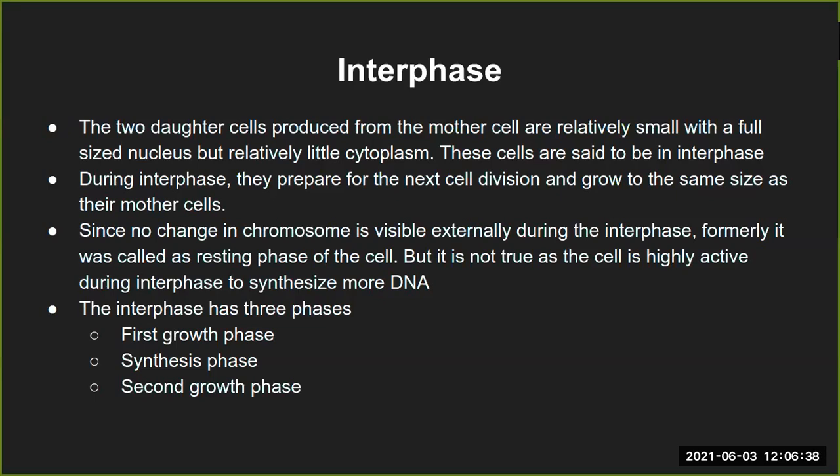So the size of the nucleus remains the same, but the size of the cytoplasm does not, because some of the content that is not required in the daughter cell will not be duplicated while cell division happens. That's why the cell size might look a little smaller compared to the parent cell. That is what the line is saying.